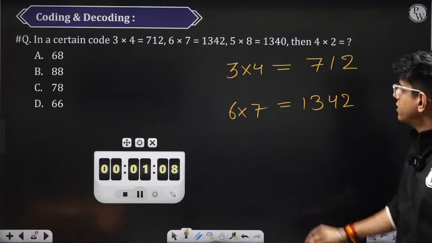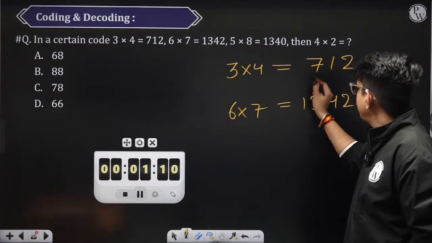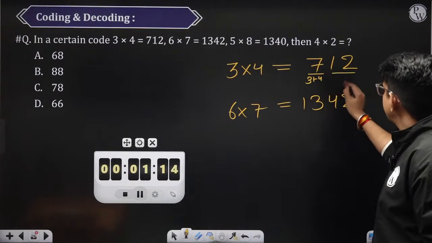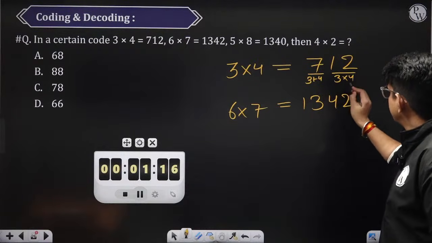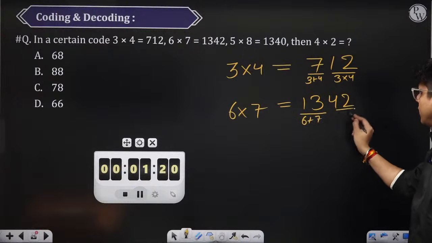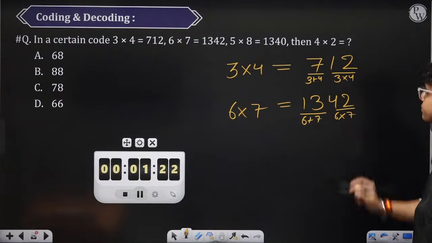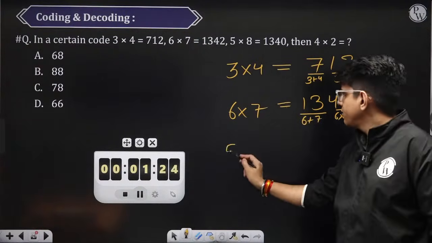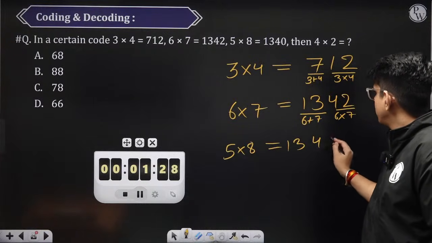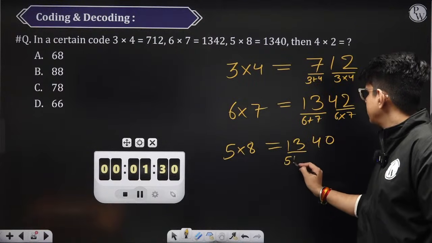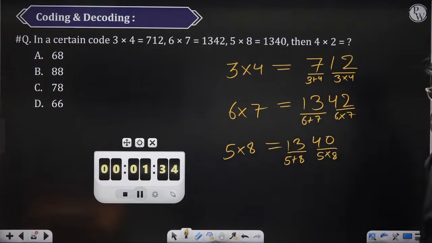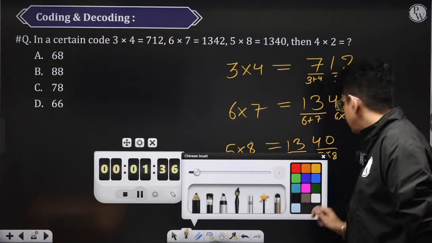ठीक है. See, first 7 is nothing but 3 plus 4, and this is nothing but 3 into 4. Similarly, 13 is nothing but 6 plus 7, and 42 is nothing but 6 into 7. 5 into 8 is coded as 1340. 13 is nothing but 5 plus 8. This is nothing but 5 into 8. है ना?